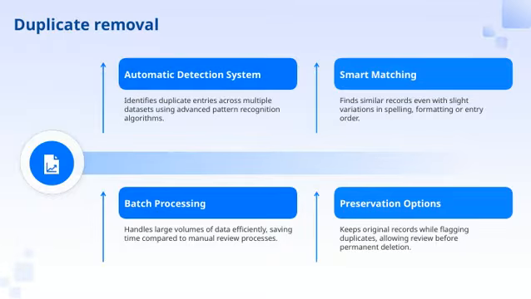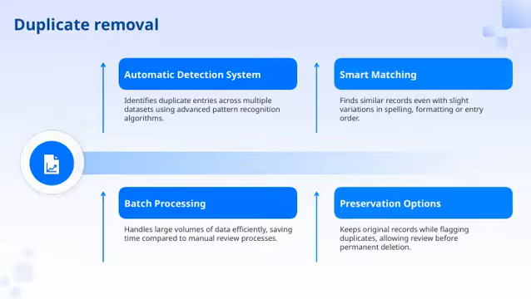Let's take a closer look at duplicate removal, which is a crucial step in ensuring data quality. Our automatic detection system uses advanced pattern recognition algorithms to identify duplicate entries across multiple datasets. This means it can efficiently scan and find overlaps, saving us from manual review.